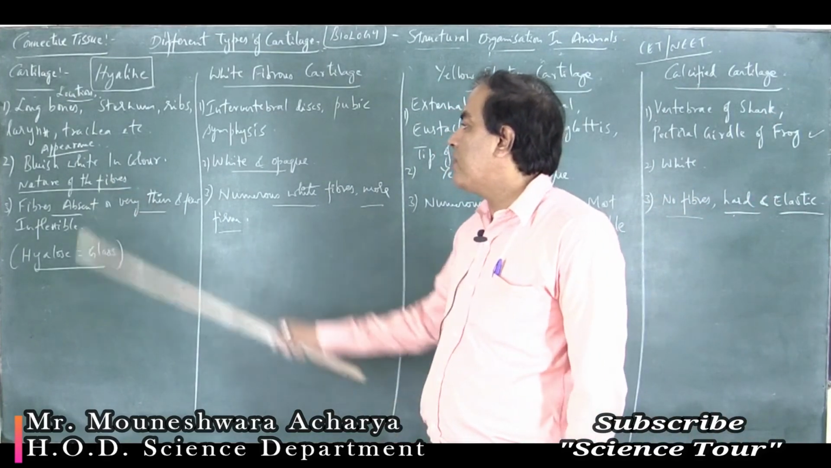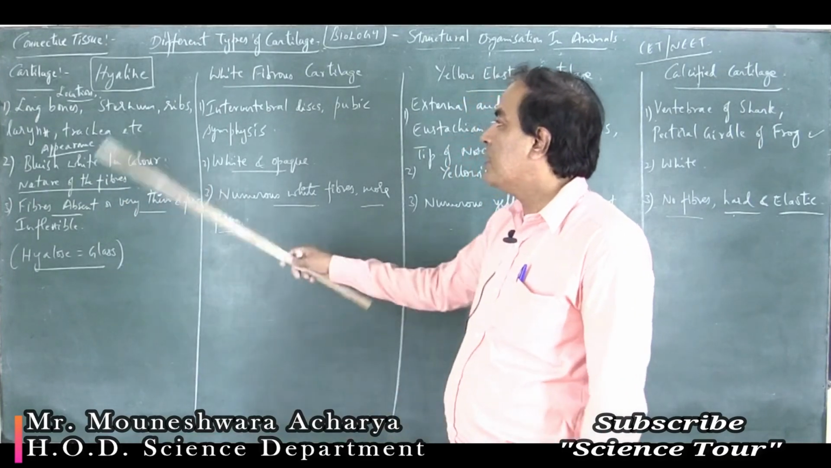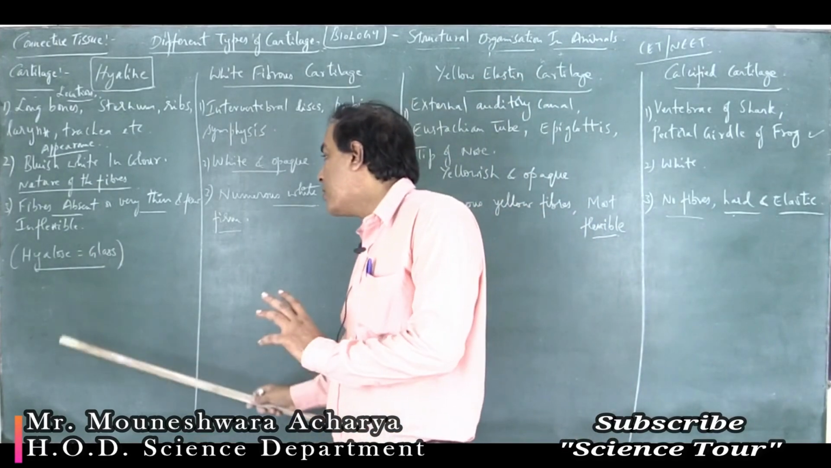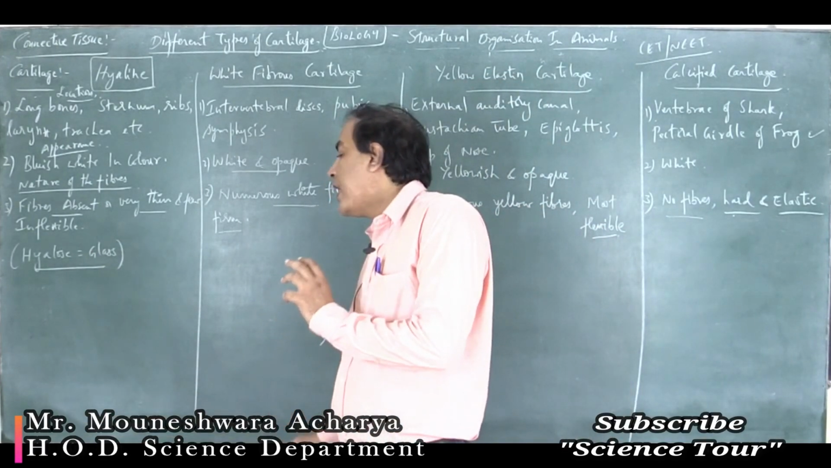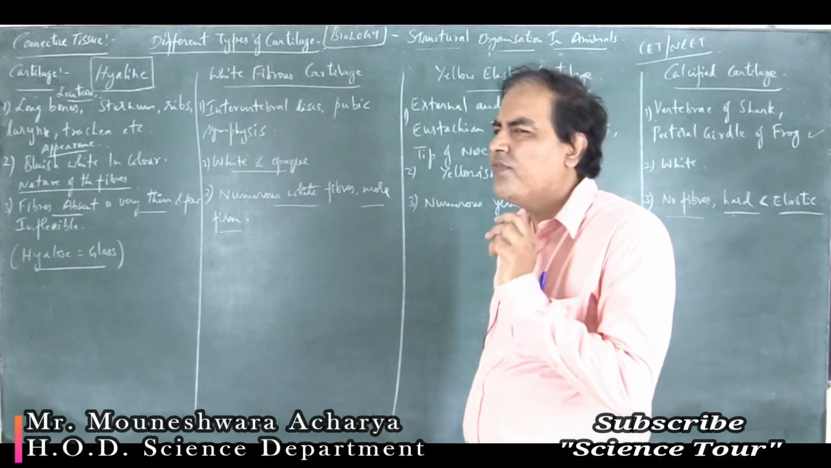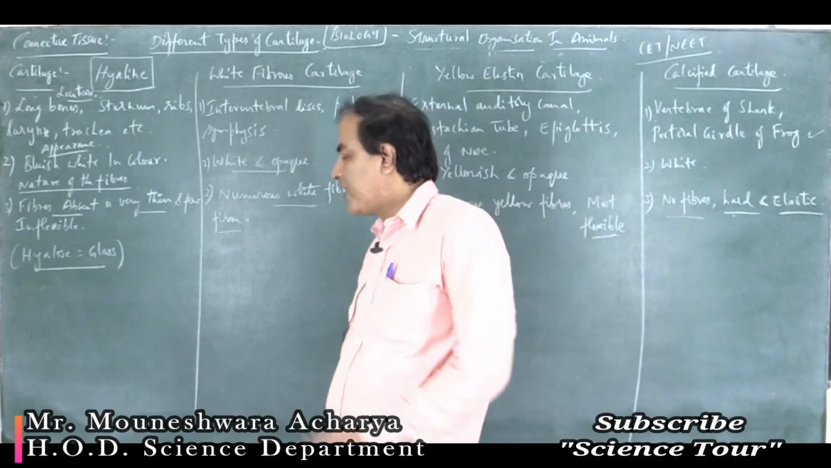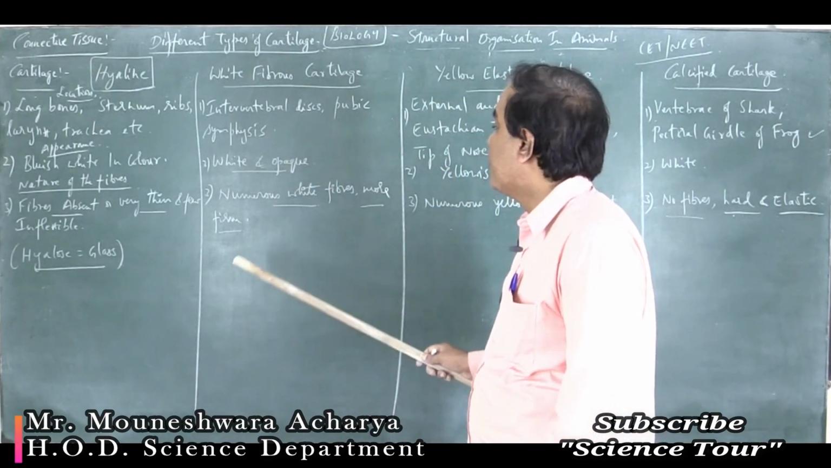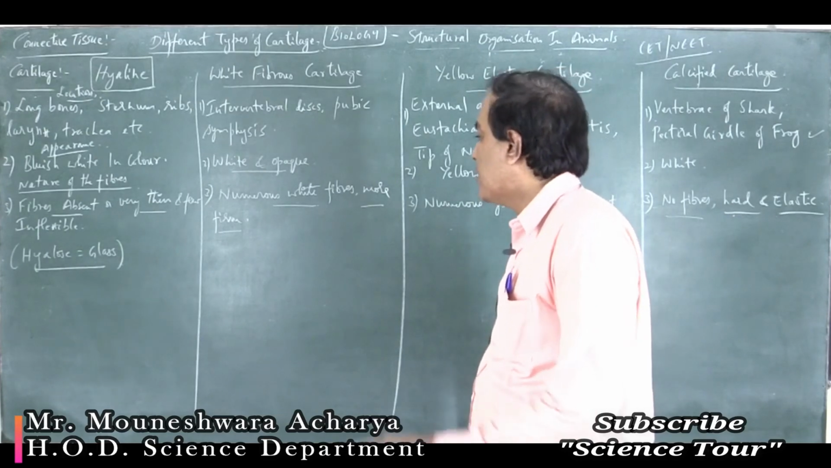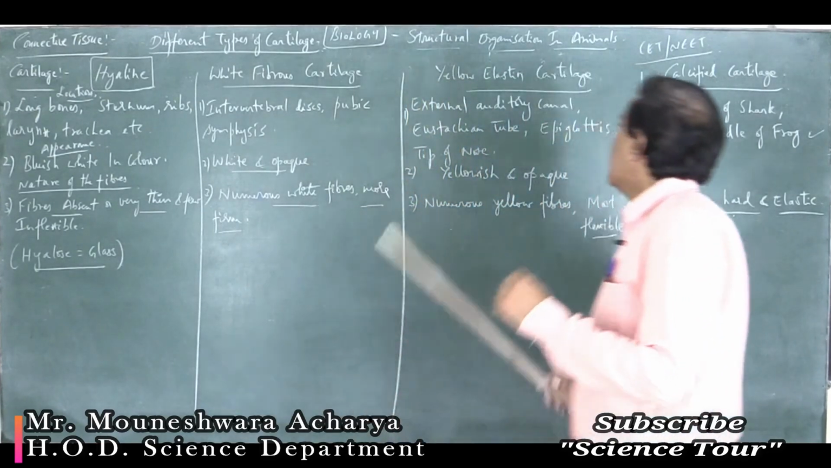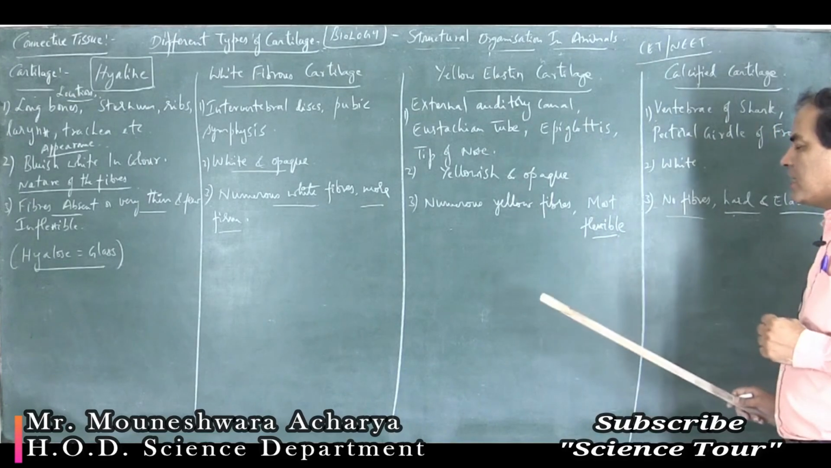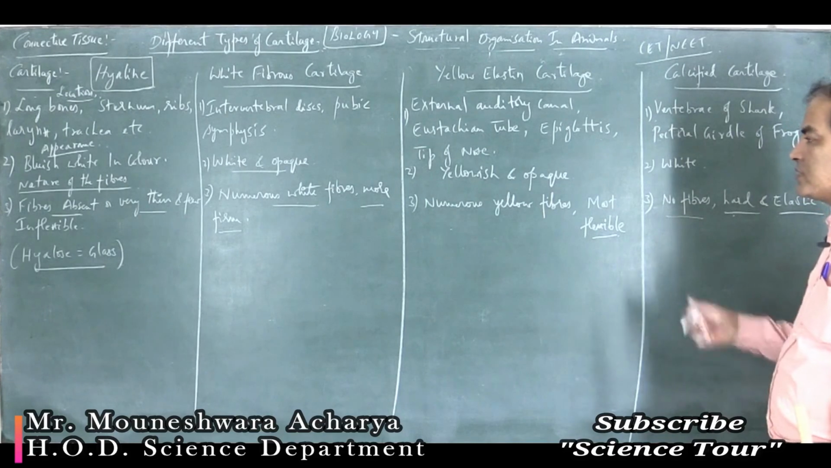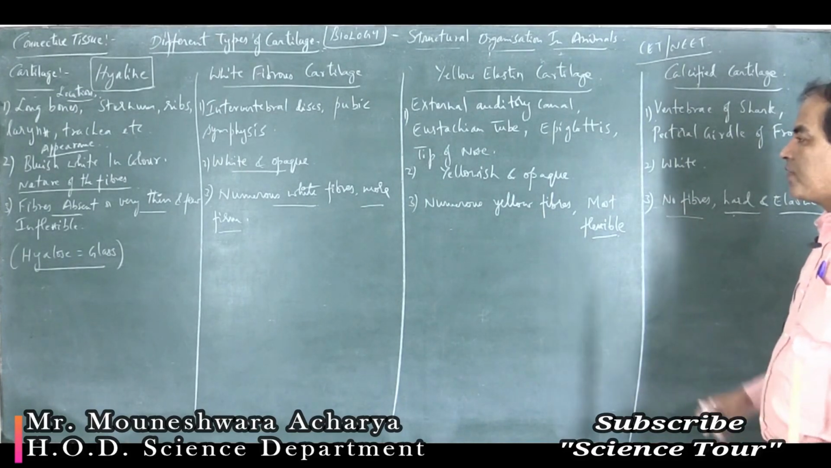Then comes the nature of the fibers. How is the nature of the fibers in case of hyaline cartilage? The fibers are absent or very few and thin. When present, they are very few and thin, and it is not flexible, it is inflexible. Then in case of white fibrous cartilage, numerous white fibers are present and they are more firm. In case of yellow elastin cartilage, there are numerous yellow fibers and they are the most flexible ones. It helps for flexibility of the body.